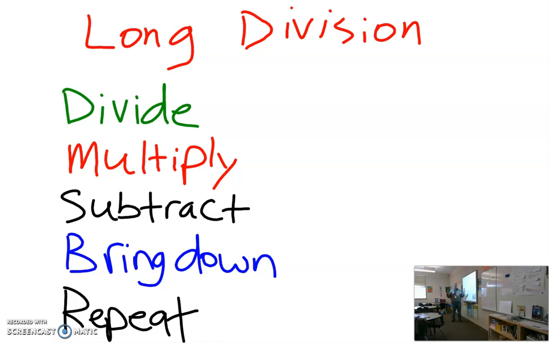Anyway, we're going to be doing some steps. The steps are divide, multiply, subtract, bring down, and then we're going to repeat our work until we're done with the problem completely.